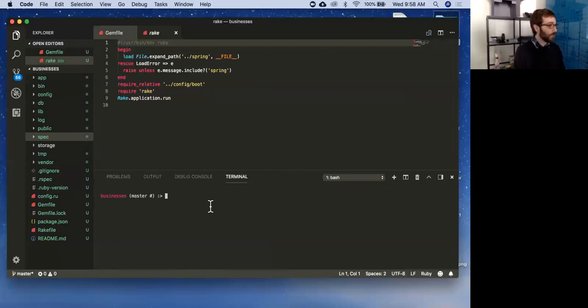So Rails will do that for me. I can do BE Rails. So again, you're going to see this pattern, BE Rails, over and over again. Last time it was BE Rails generate and then rspec:install. Generate is a command that you're going to be able to use for a lot of different things. It's also aliased to just G, so that's what I'm going to use just to save myself some typing. But G is just for generate. Generate would work as well. It's the same thing. G migration. And I'm just going to tell it what the migration is: create businesses. Did I spell that right? Looks like it. Yeah.